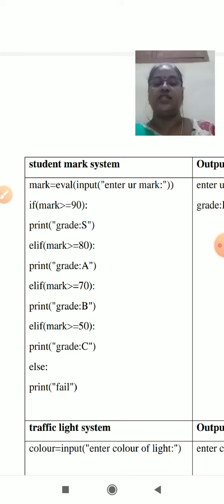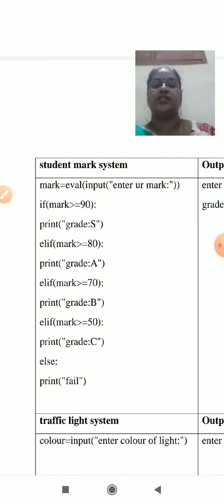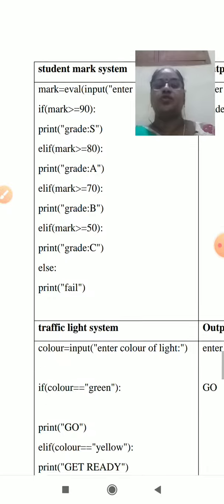It is the third condition. Suppose this condition is true, execute the print statement. Suppose the third condition is also false, go for another condition. So these are chained if, chained if, chained if. Finally, suppose all the conditions have failed, what do we do? Finally we have given this option under else. Okay, this is the example for the student mark statement.